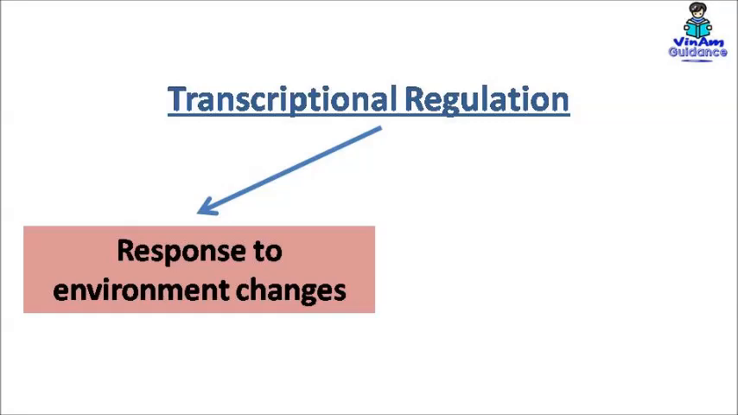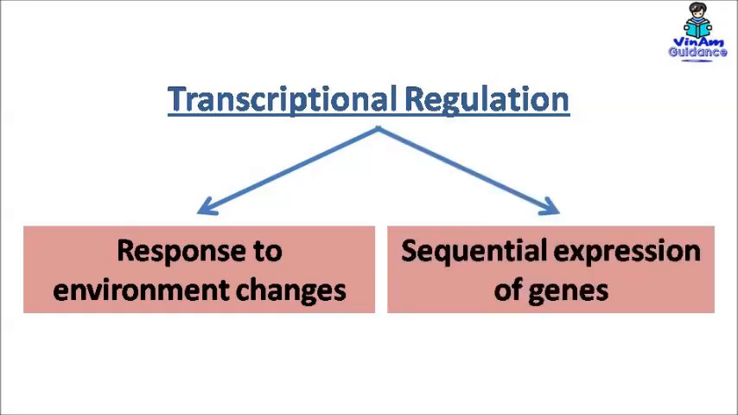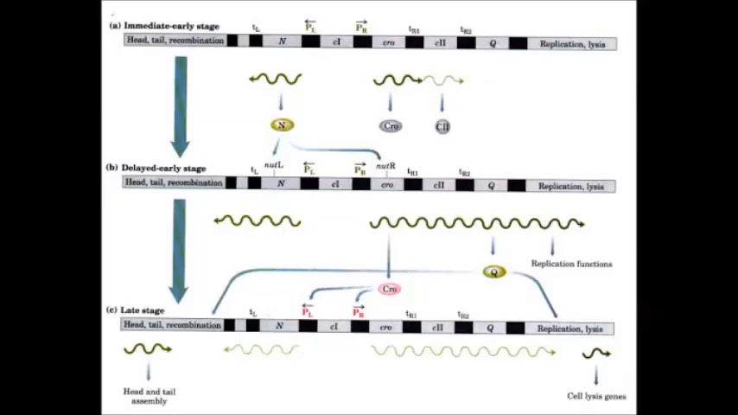For example, in the presence of inducer, gene expression is turned on, or in the presence of repressor, gene expression is turned off. The second mechanism involves the sequential expression of genes in response to some event. This event triggers the expression of one set of genes. Now, the product or products of one or more of these genes can function in two ways.